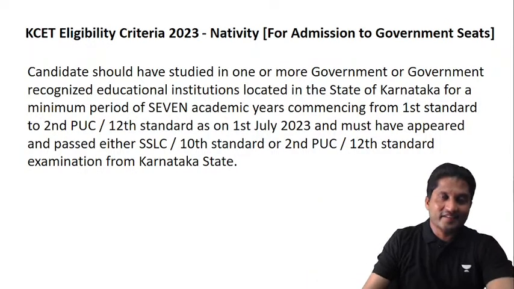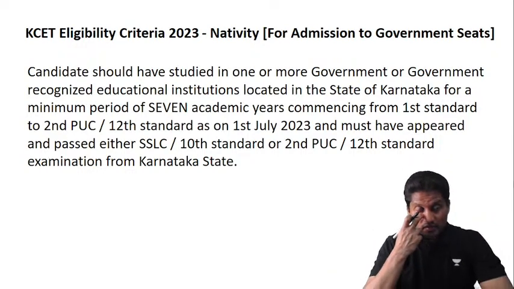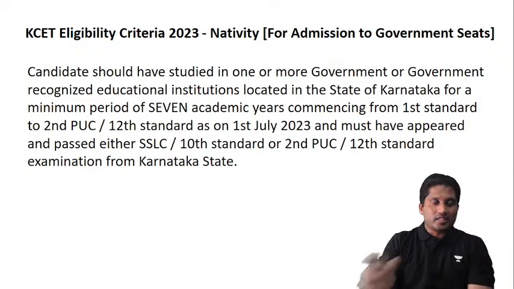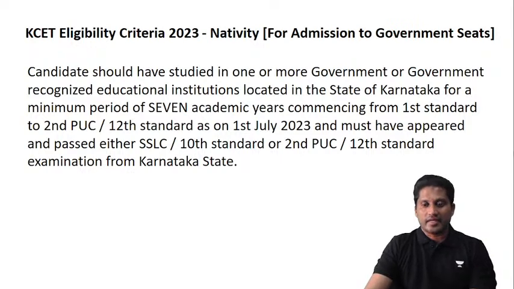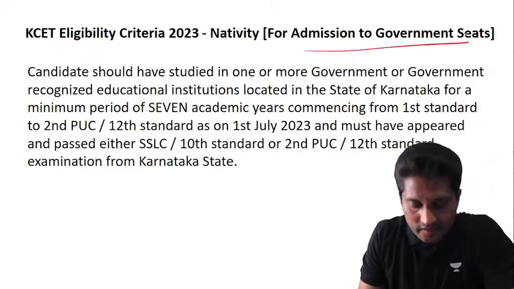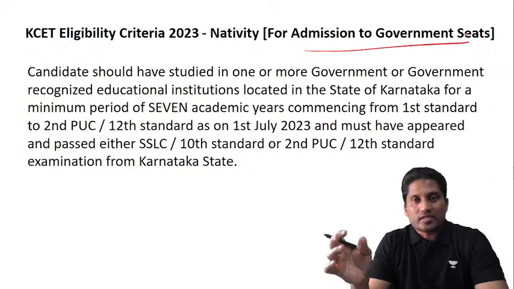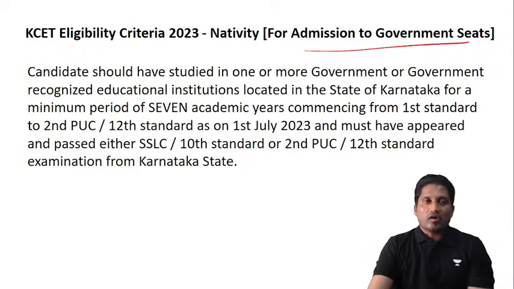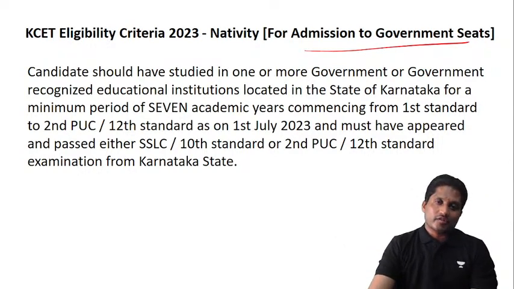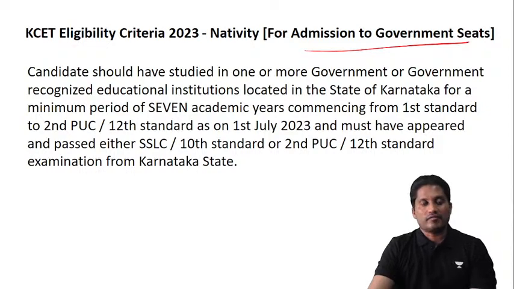Sorry, guys, I'm back again. Listen. On the eligibility criteria for 2023 nativity, for admissions to government seats, candidates should have studied in one or more government or government-recognized educational institutes located in the state of Karnataka for a minimum period of 7 academic years.